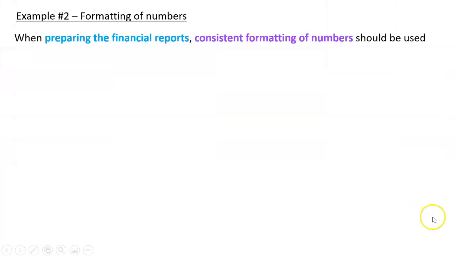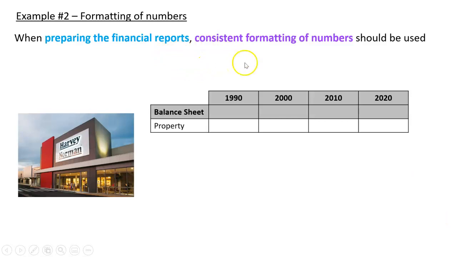What about formatting of numbers? When preparing the reports, to make something comparable, we've got to have consistent formatting. So here's this building, and we'll say this property here in 1990, we listed it in millions. It was 1 million. 2000, we said it was 1,000 thousands, which is also a million. 2010, we just listed the number. And in 2020, we went back to this one. Is that okay? It's not. That just makes it really difficult. Those numbers are all the same, by the way, so you could say that is comparable, but if I'm looking at that, it's really tricky to figure out.